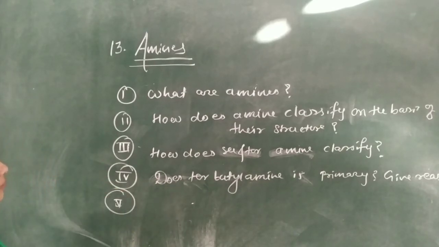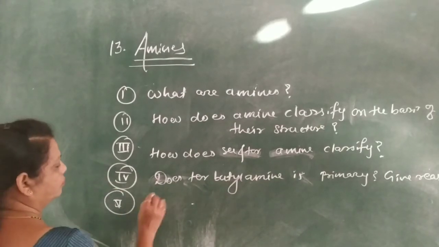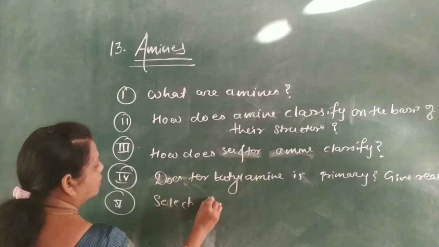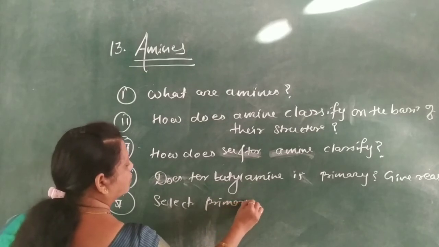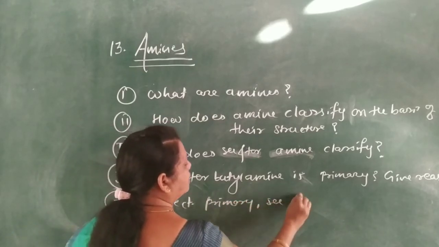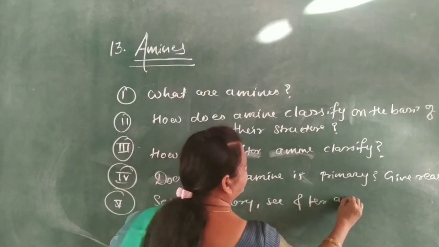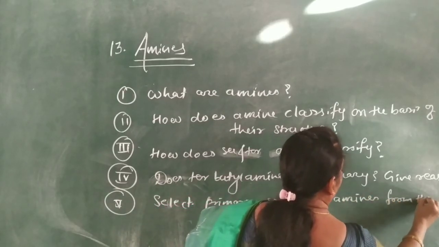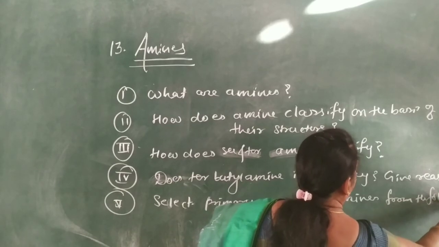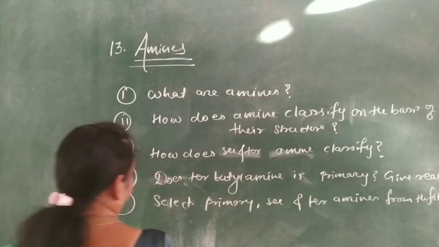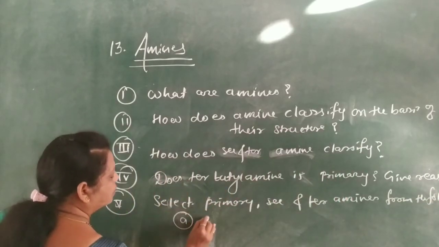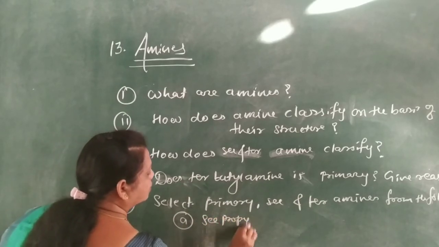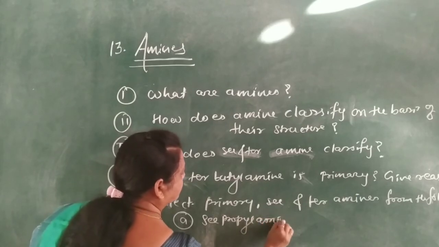Then fifth, select primary, secondary and tertiary amines from the following. A, secondary propyl amine.